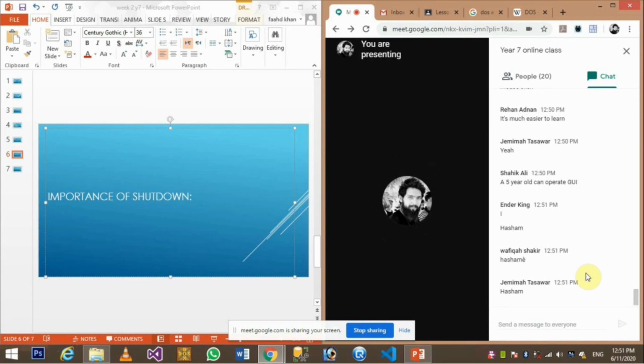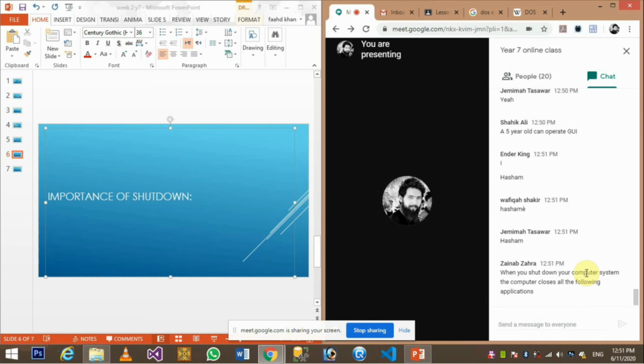Shall it take a little bit less energy, electricity, I mean? Okay, if you shut down your computer properly, it takes less. It will shut down all the apps. Thank you, Hasham. You can mute your mic. Yeah, when you shut down your computer, it closes all the apps, all the processes which are currently going on in your computer system.